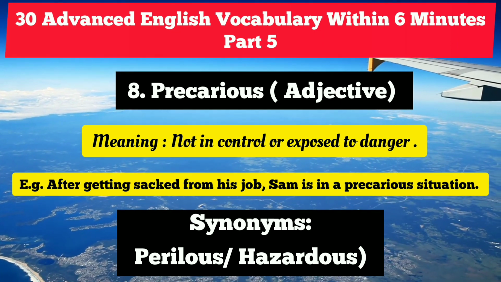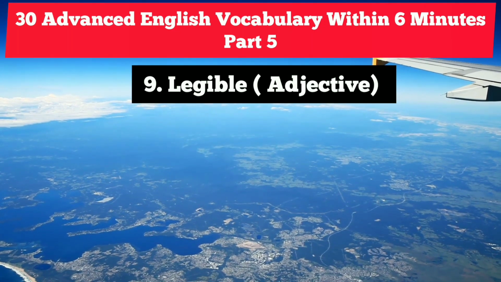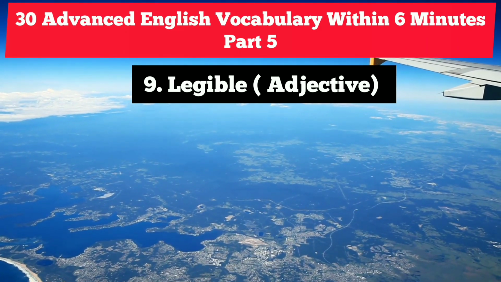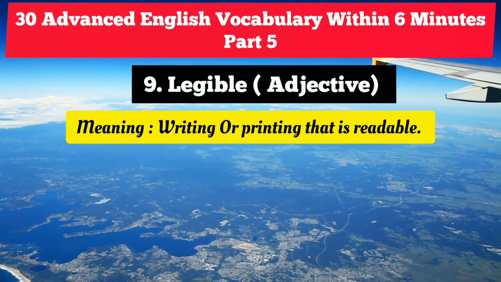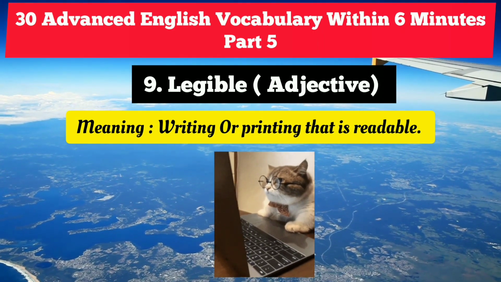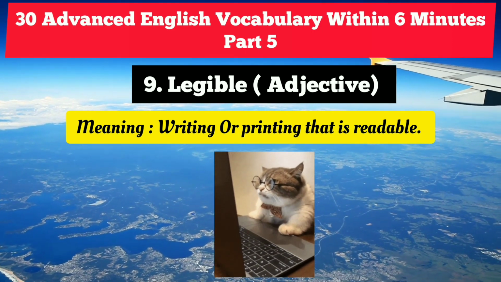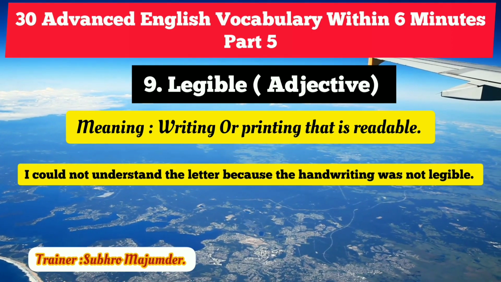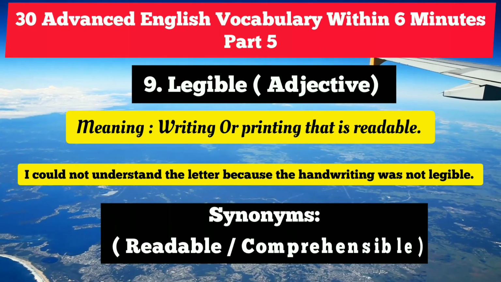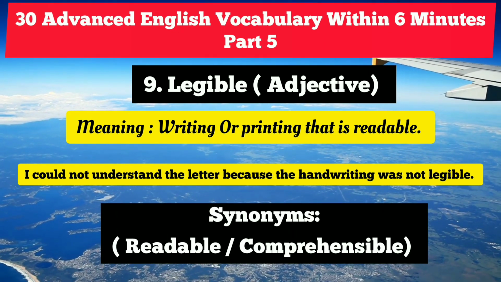So up next, we are going to turn our attention towards the ninth vocabulary, which is legible. Legible is an adjective. It means writing or printing that is readable, that you can read, right? So let's see how to use this wonderful vocabulary. I could not understand the letter because the handwriting was not legible. So we can use two synonyms. First is readable and the second is comprehensible.